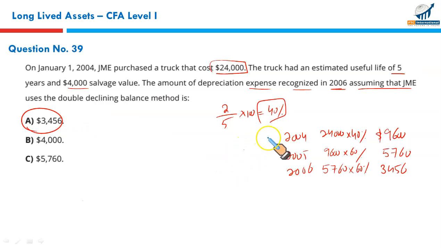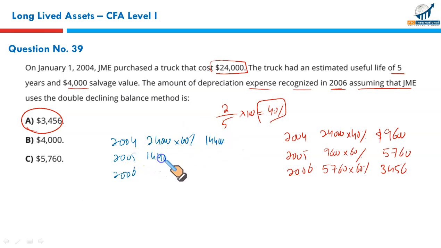Now let's say you are required to calculate the book value at the end of 2006. So what will you do? For 2004, 2005, 2006, the first year's book value would be 24,000 multiplied by 60%, because 40% represents depreciation, 60% will be the book value. It will be 14,400. Now what will be the book value at the end of 2005?